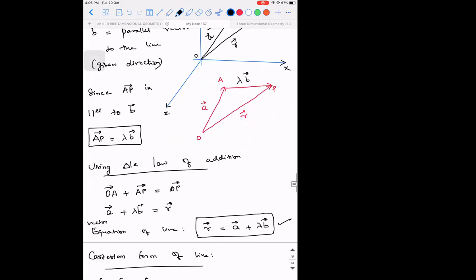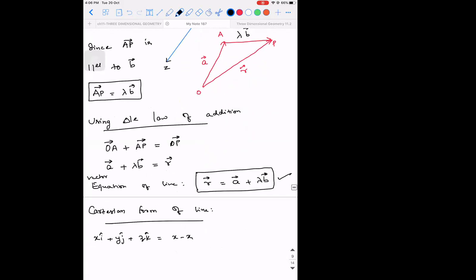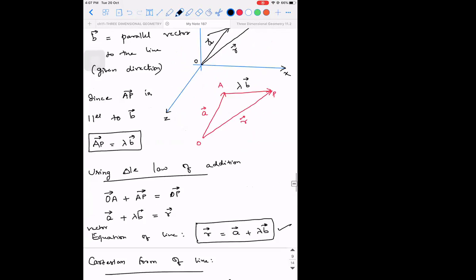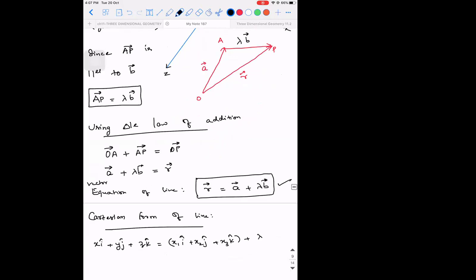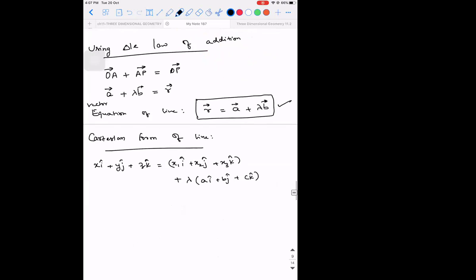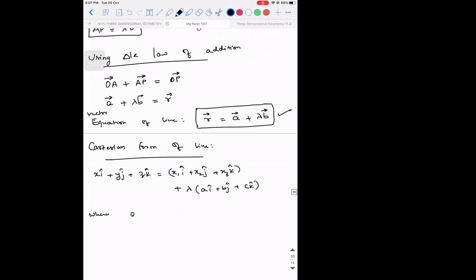A vector is x1 i cap plus y1 j cap plus z1 k cap, because that is the position vector of OA, that is the position vector of A, plus lambda into, look at the way I'm going to write, a i cap plus b j cap plus c k cap, where a, b, c represent what?